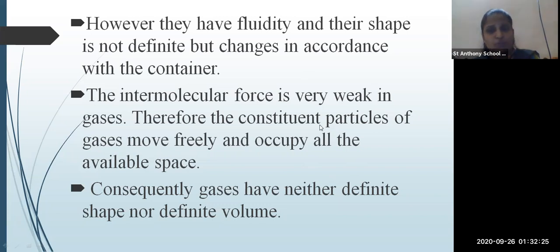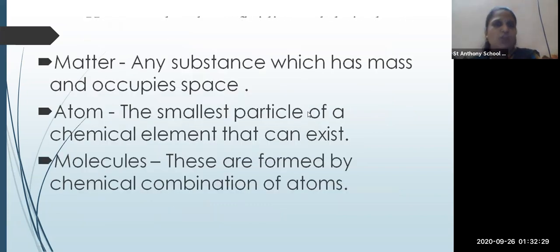Okay, so this was about the solid, liquid, and gaseous state. Now, as I told you, what is matter? Matter is a substance which has mass and occupies space. Then what are atoms? The atoms are the smallest particles of a chemical element that can exist. So the smallest particle of matter, we can say, is the atom.